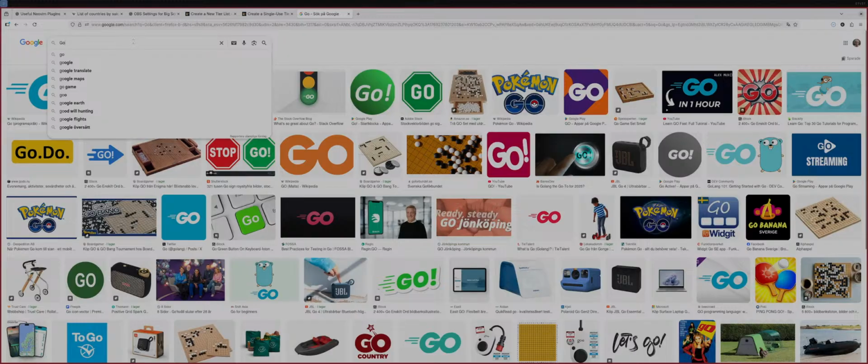PHP. Can we get a good logo for this one? Okay, I think the Wikipedia one is probably good enough. People just left as well. That's kind of sad. And then what more is there?